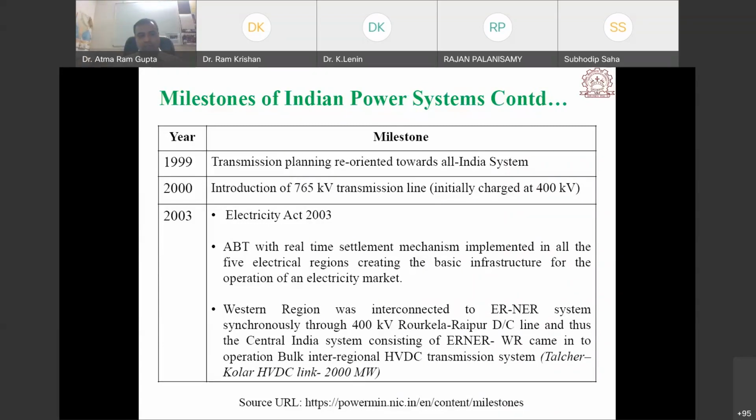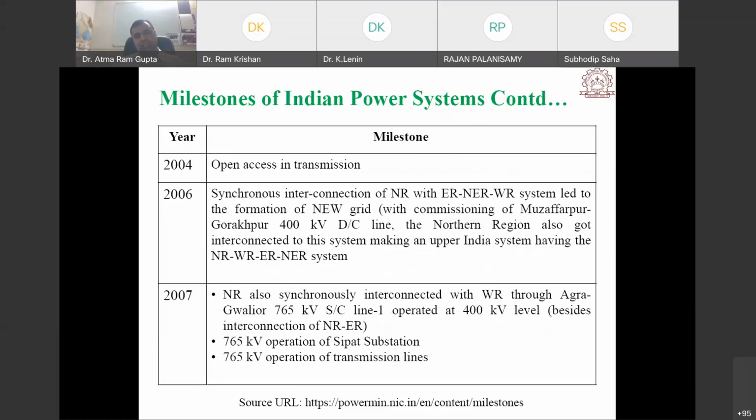Okay, so then in 2003, the Electricity Act 2003. This is giving many flexibilities to the power producer. They are able to generate, and they are able to sell their power after the generation of the power. So this is the Electricity Act 2003, which is giving all this flexibility to the power producer. And in 2004, open access transmission.